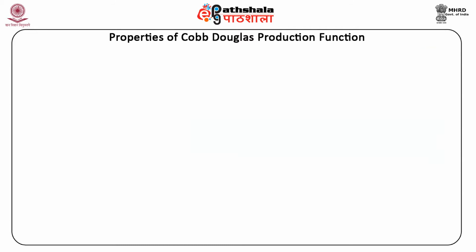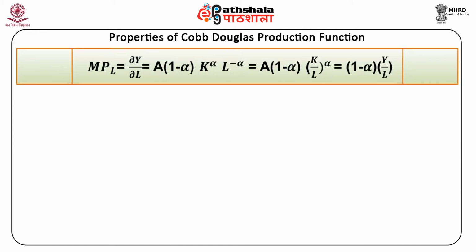which is nothing but the marginal product of labor, MPL. W is equal to MPL is equal to ∂Y/∂L is equal to A(1-α)K^α L^(-α), which is equal to A(1-α)(K/L)^α, which is equal to (1-α)Y/L.